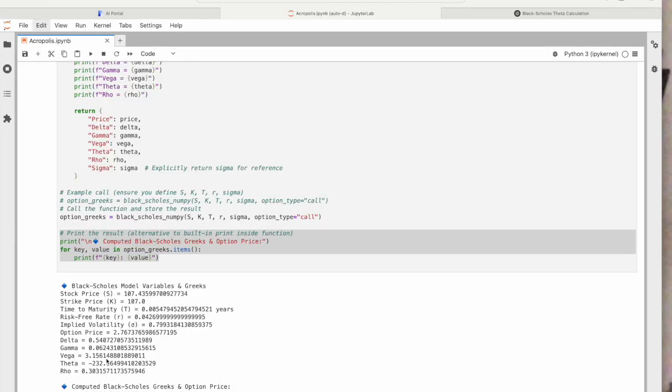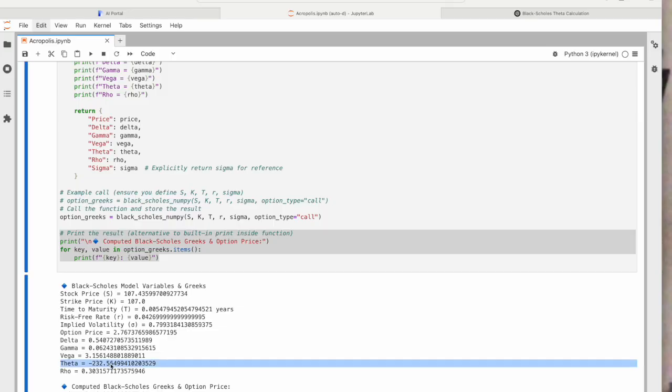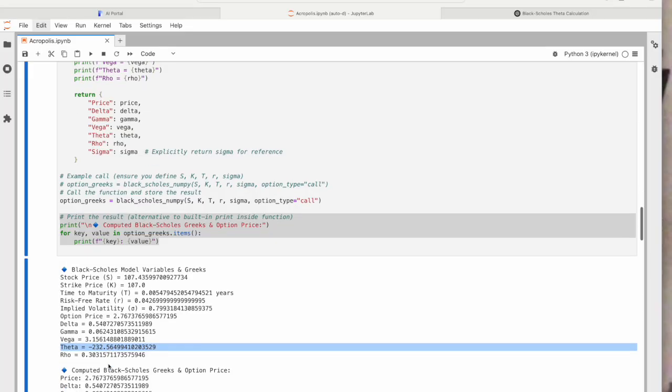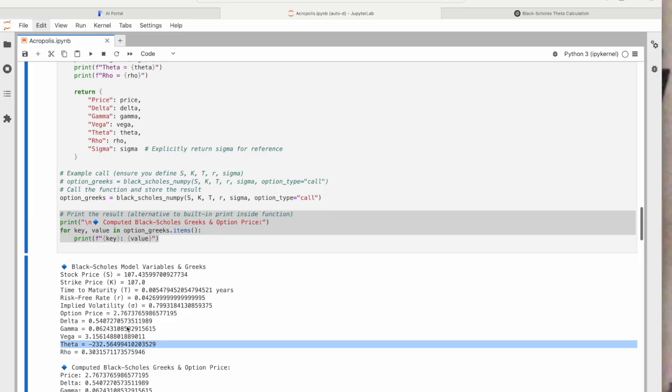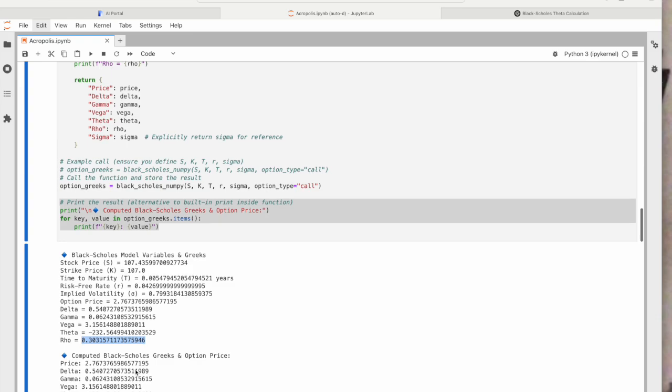So I had to go back because we weren't getting the calculation for the theta. Theta represents the time decay, the rate at which an option loses value as expiration approaches. So the theta is pretty high here because it's going to expire in 2 or 3 days. So we're going to learn how options work. The rho here measures an option's price sensitivity to interest rate changes. So we're going to figure out what these numbers mean